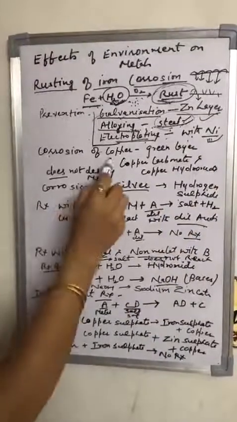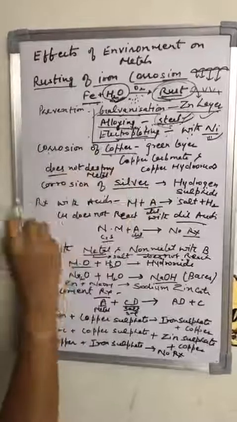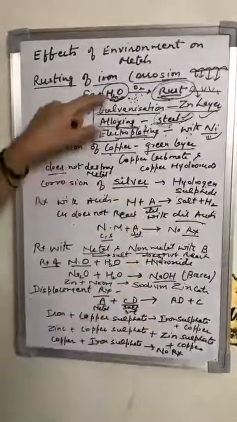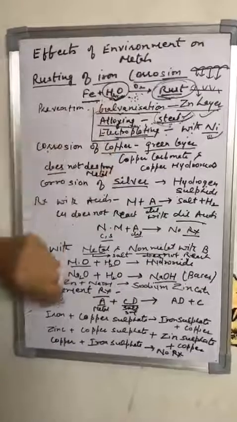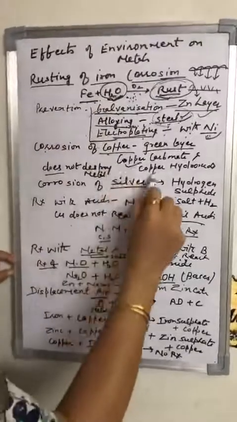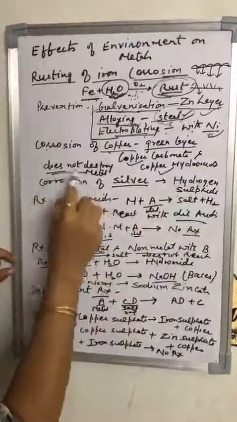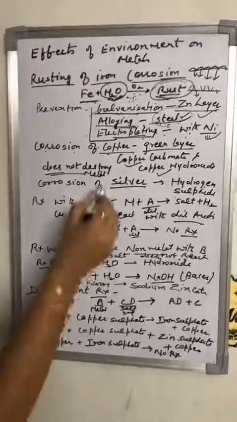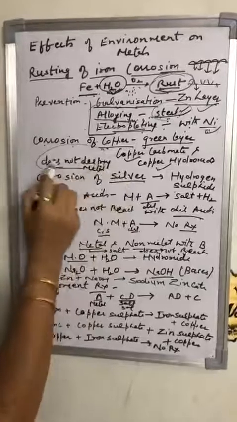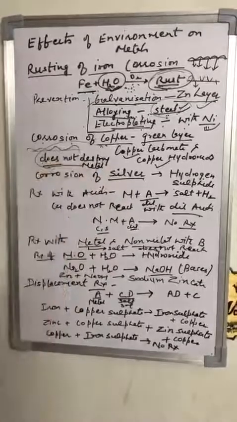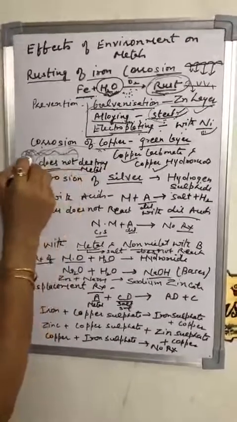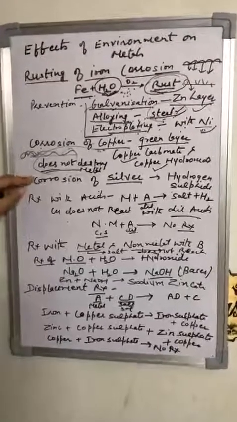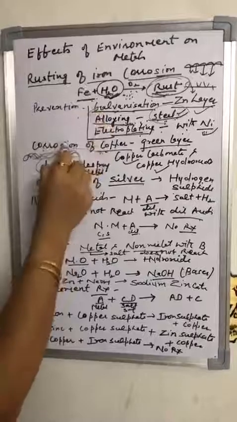Corrosion of copper. Copper does not corrode as iron, but a green layer occurs when it comes in contact with water and oxygen, and this layer is copper carbonate and copper hydroxide. But what is the difference between the corrosion of copper and the corrosion of iron? The corrosion of copper does not destroy the metal. It occurs only on the surface. When a layer is formed, it acts as a protective layer and it does not allow the complete metal to be destroyed. But in the case of iron, the metal is slowly destroyed.